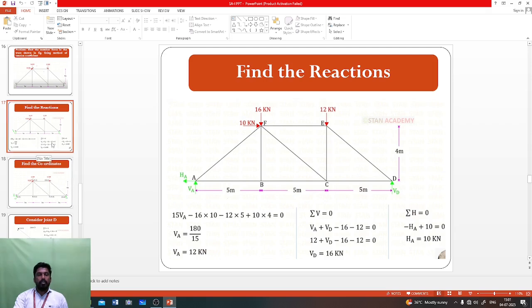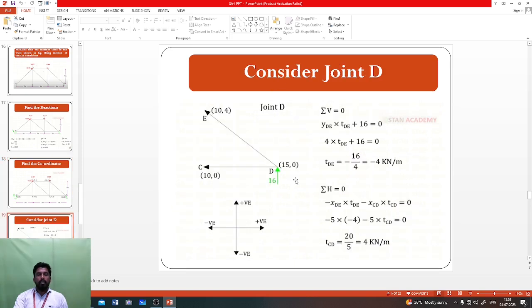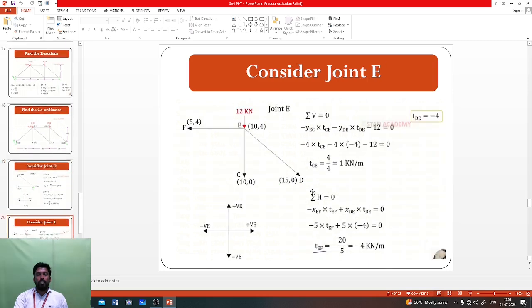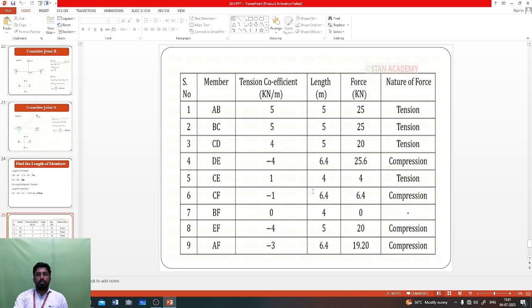After that, we find the coordinates. Here 0 0, 5 0, 10 0, 15 0, whatever they are. Then take the joints one by one, and we can find the tension coefficient of the particular joints. Finally we conclude the members, finding how much force is acting on the members.